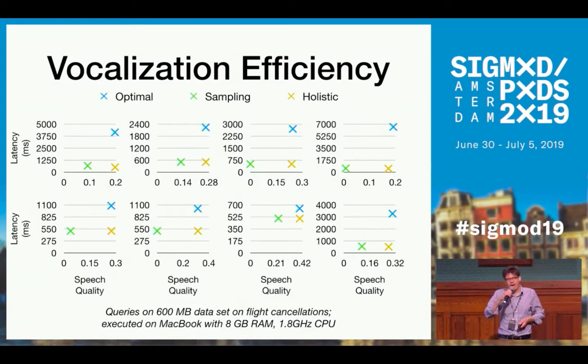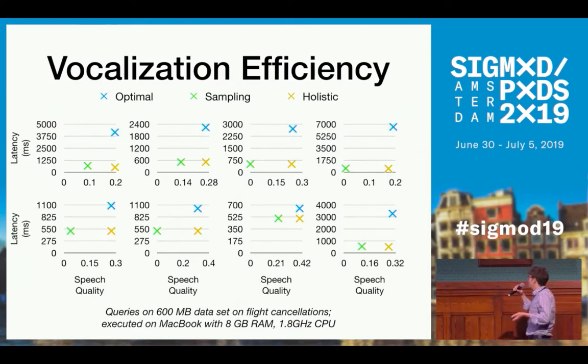The second baseline uses the same sampling strategy that I have shown before, but it does not overlap speaking time with processing time. And as you see here, generating optimal speeches takes often prohibitive amounts of speaking time, several tens of seconds sometimes even. On the other side, generating speeches via naive sampling results in speeches of a very bad quality. So it seems that the holistic processing strategy realizes a very attractive trade-off between those two metrics.